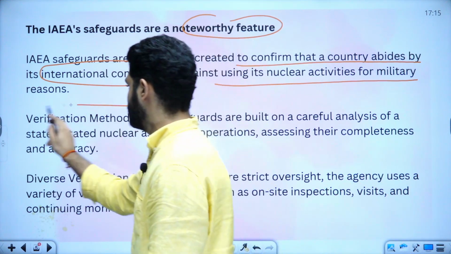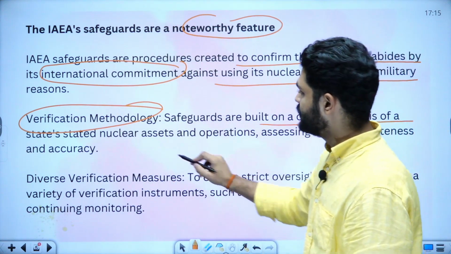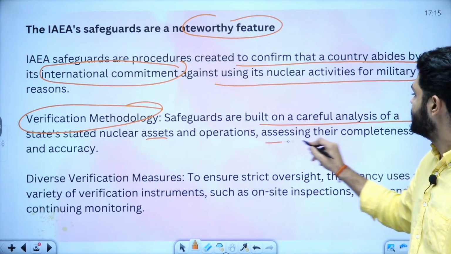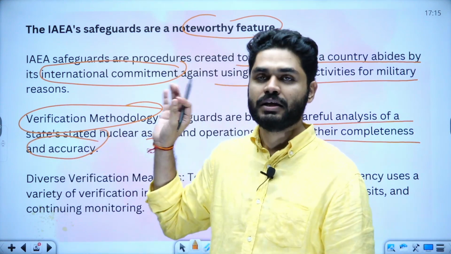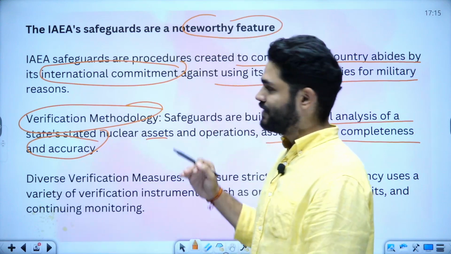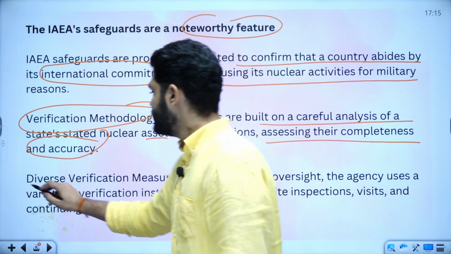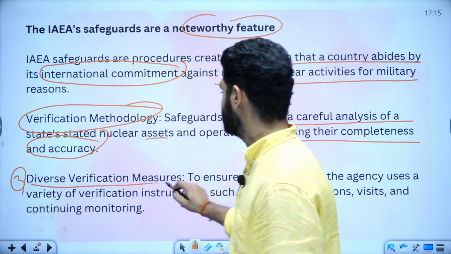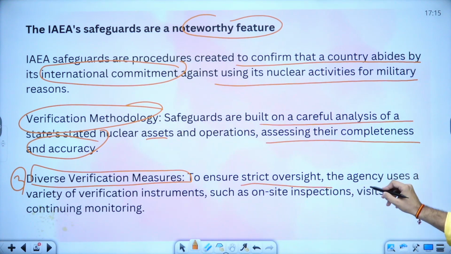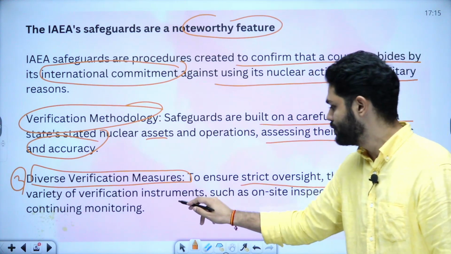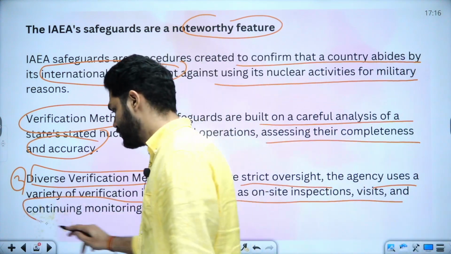Second is verification methodology. Safeguards are built on a careful analysis of stated nuclear assets and operations, assessing their completeness and accuracy. These are a few things they keep in mind while making safeguarding measures. Third important point regarding IAEA is they have diverse verification measures. To ensure strict oversight, the agency uses a variety of verification instruments such as on-site inspection visits and continuous monitoring.